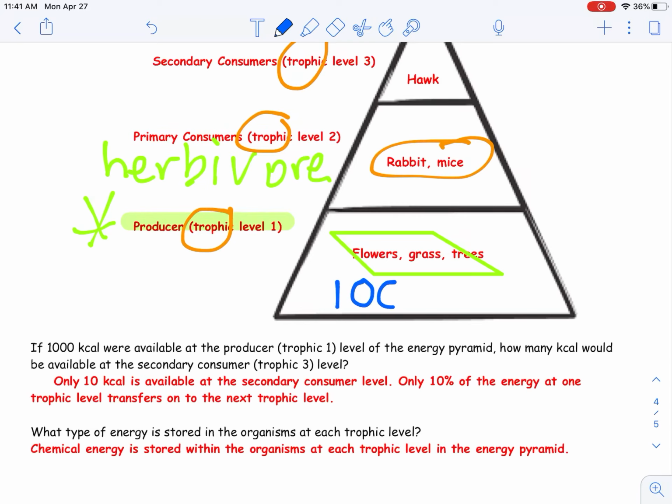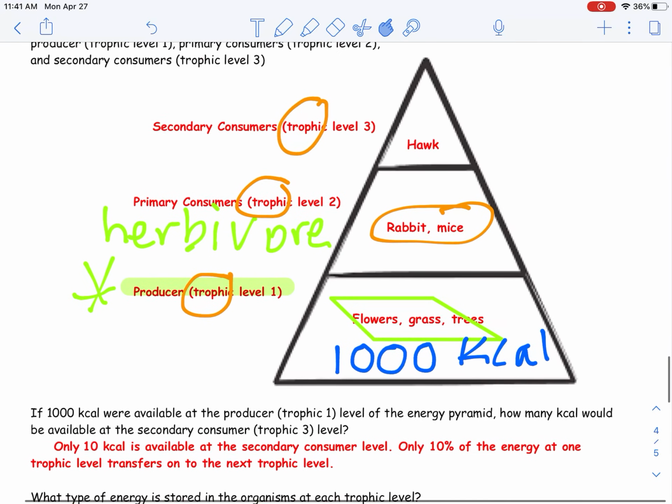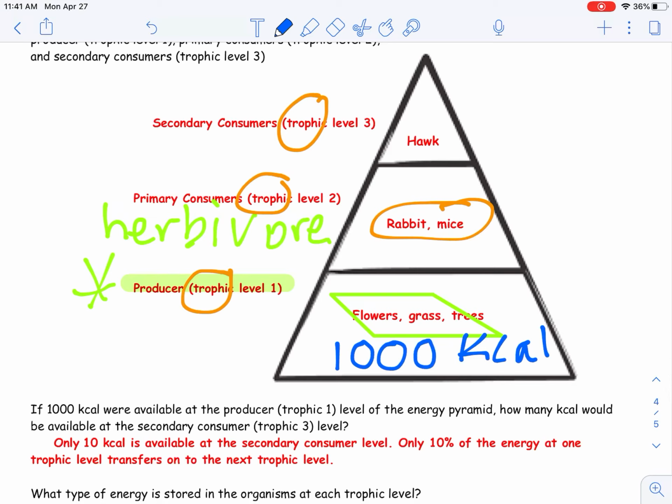Let's write that out here. If we have 1,000 kilocalories available at the producer level, trophic level 1, how many kilocalories would be available way up here at the secondary consumers? If only 10% transfers up, then 100 calories of that 1,000 calories is available for the herbivore, the primary consumer level.